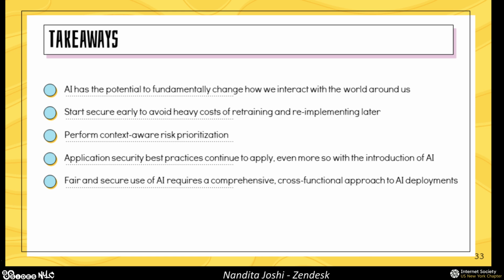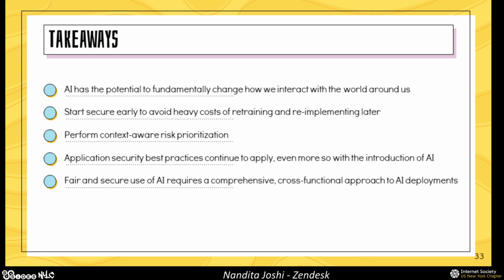So when we think about implementing these AI systems, you want to start secure early, because there are very heavy costs involved. There's a lot of compute resources, time, and money that goes into training and building these models. So you want to start with secure data sources and secure models so that you don't have to deal with re-implementing these at a heavy cost at a later stage.